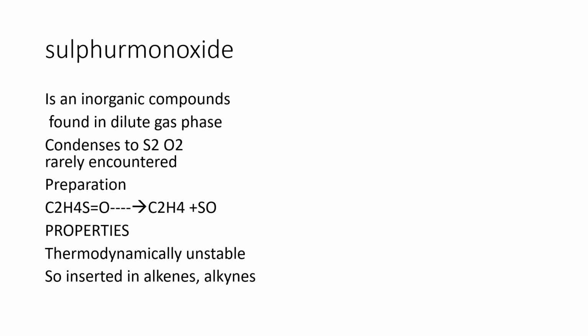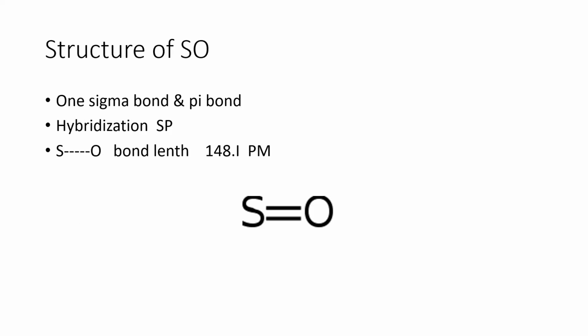For its preparation, ethylene sulfoxide, when subjected to heating, gives ethylene plus sulfur monoxide. If you look at the properties, thermodynamically it is unstable. It is used to insert sulfur into alkenes and alkynes.